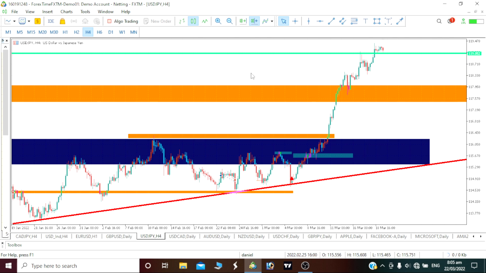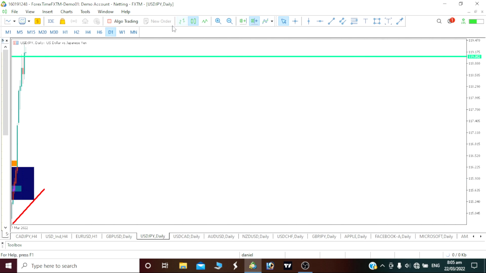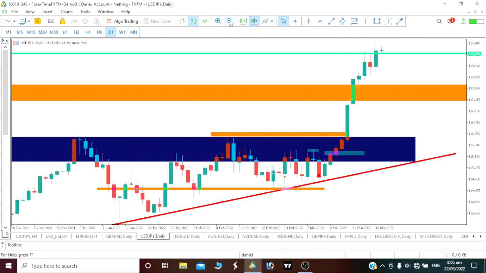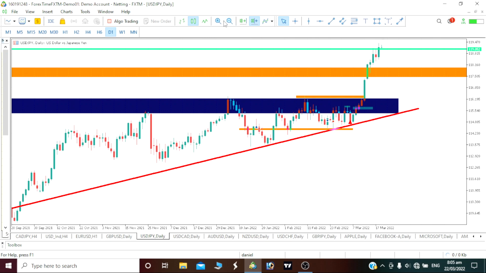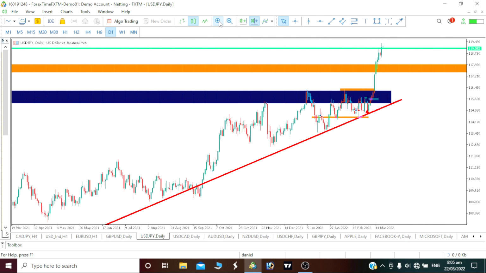On our USDJPY, it is actually still bullish, by the way, so we want to be going bullish, as we can see that our price is retracing on our 4 hour time frame. So we would want to be taking our buy upward on our USDJPY, by the way. On our 4 hour time frame, it is actually still going bullish. On our daily time frame, it is actually going bullish. So definitely we would want to be going bullish on our USDJPY straight up.